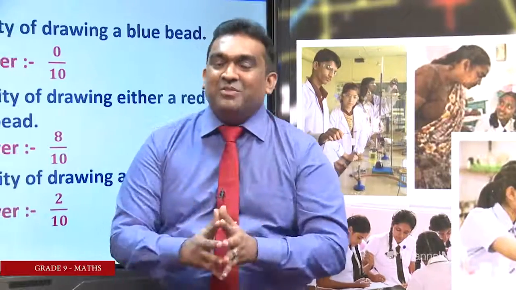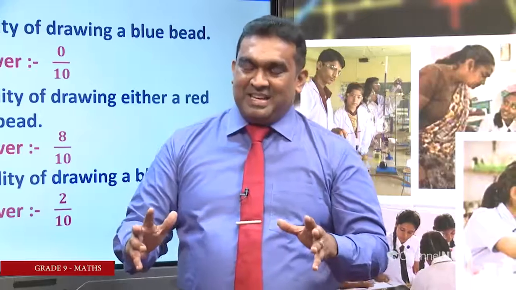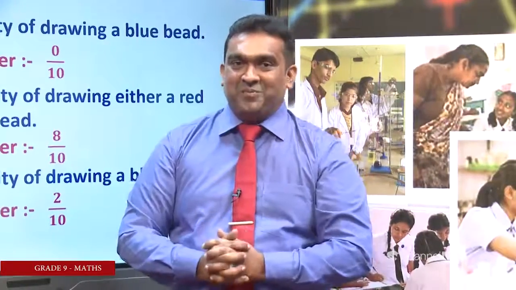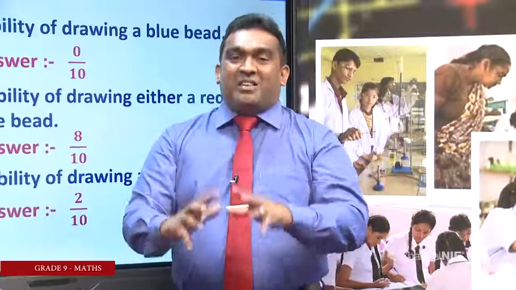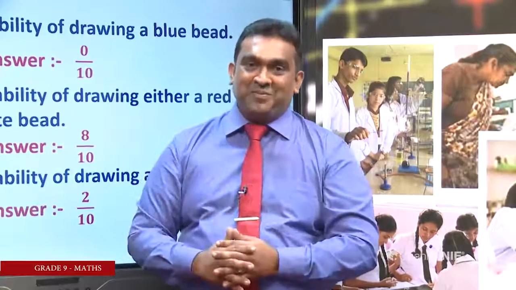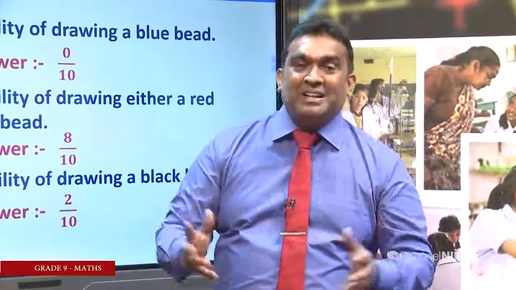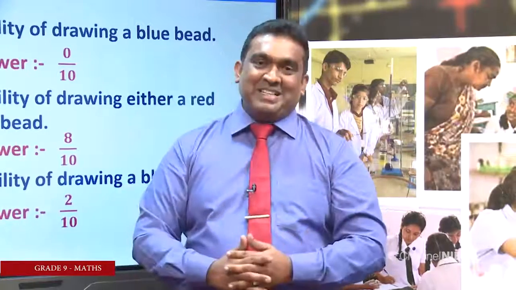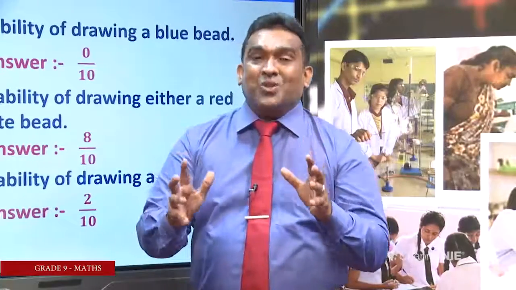In this chapter, we discussed random experiments. There are some properties of a random experiment. The special property is that you can't say the outcome with certainty before doing the experiment. And we considered equally likely outcomes, equal possibilities, like getting head or getting tail of an unbiased coin.